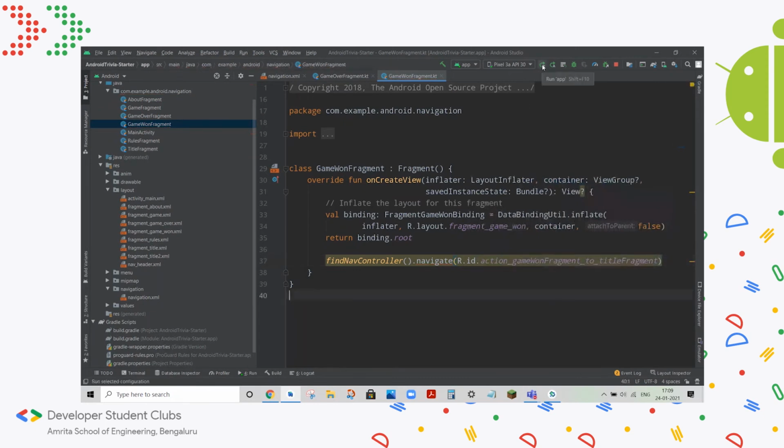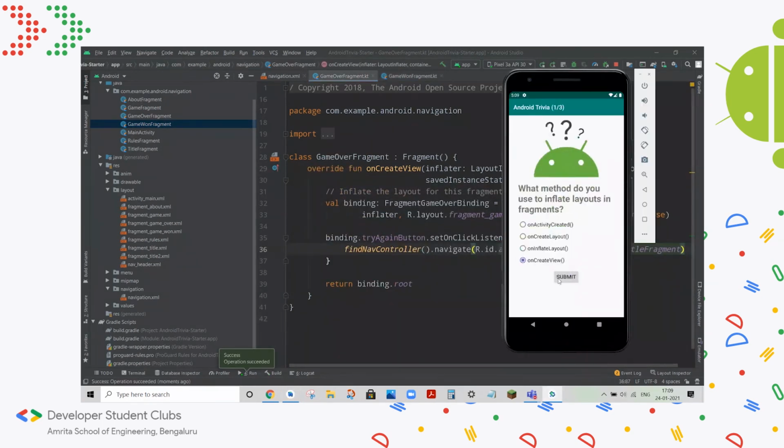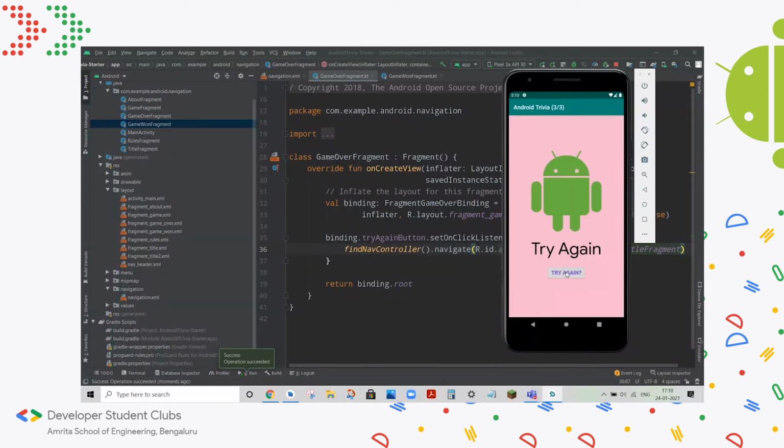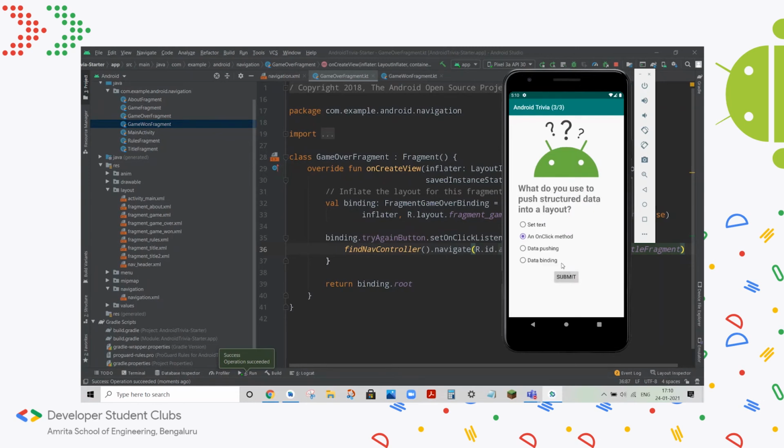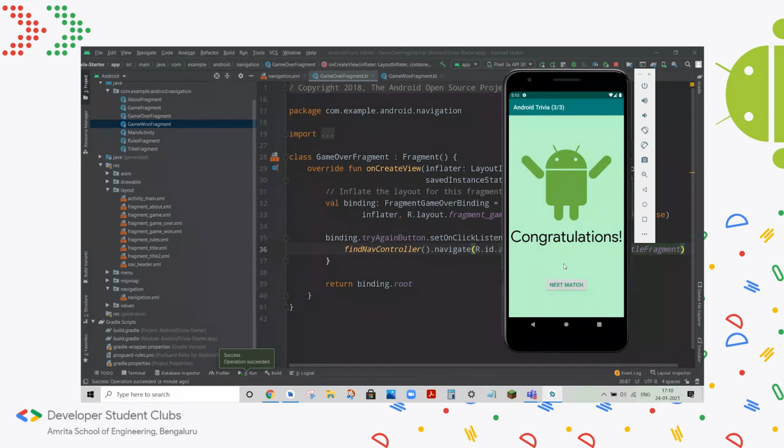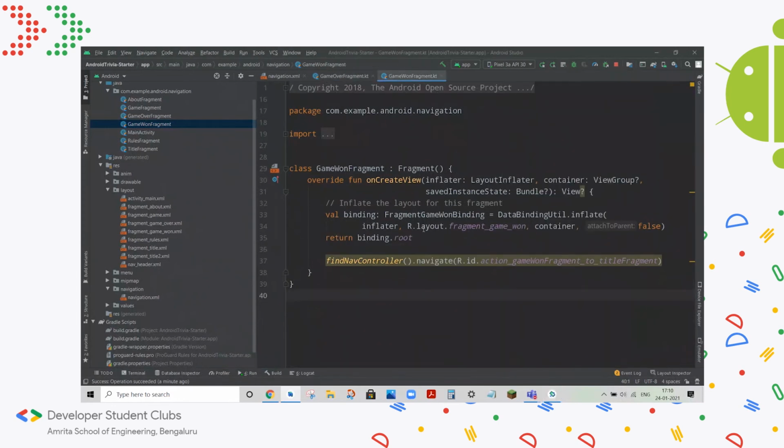So let's see if this works. We'll try to test both if I can get the answers correct. No? Okay, so if you hit try again, it takes you back. So let's see if I can get the game over, game one screen. Okay, so I got the game one screen. So the next match button should also take us back to the beginning, but it's not. Seems there's an error. Okay, let's take a look at the code and see what went wrong.